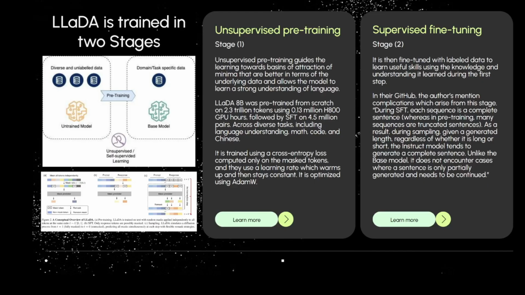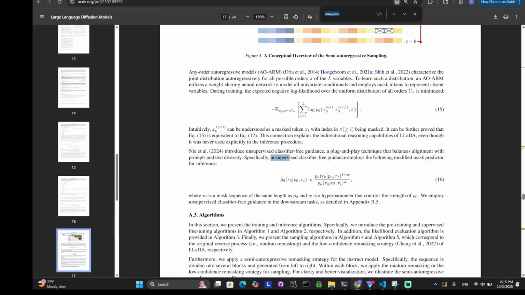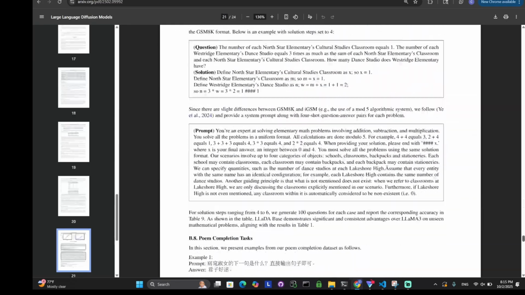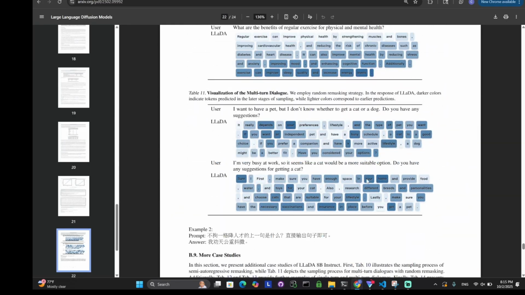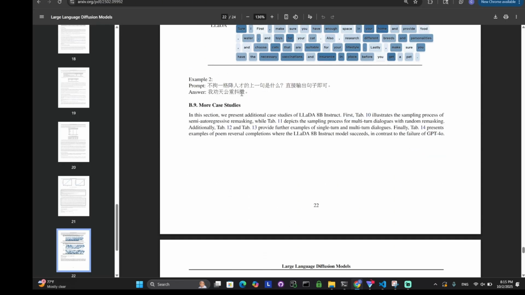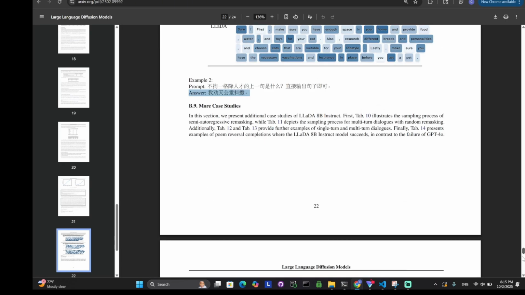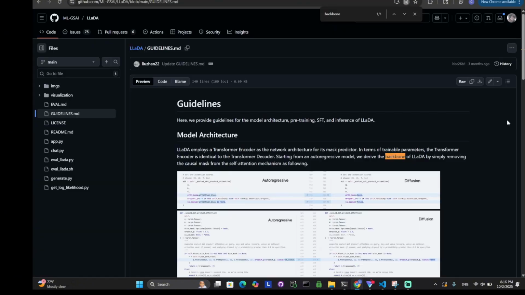Also, I forgot to mention, I think the other question was how do you differentiate the prompt and the response. What they do during supervised fine-tuning is the prompt is not masked at all. So you're only computing the loss on what the response is supposed to be, and with the template they use, the model actually learns how to predict the end of sequence token. They have a whole prompt template, I think it's in here, and this is an example of another Chinese thing. Okay, I think it's in the guidelines actually.